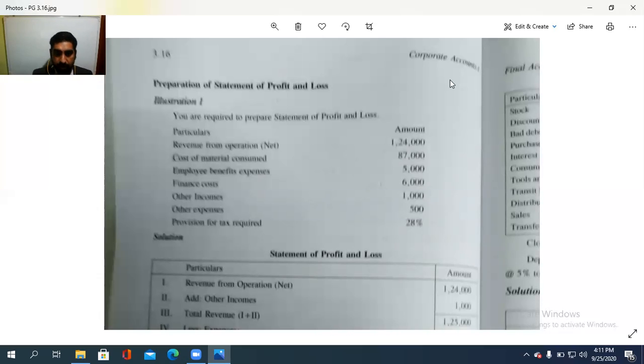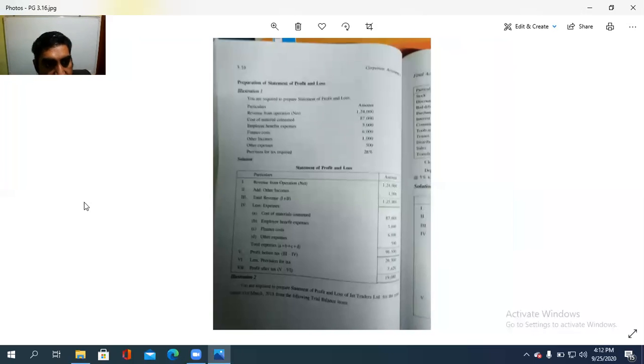You are required to prepare a statement of profit or loss. Under that, the particulars and the amount items are there. Revenue from operations is 1,24,000. So that is the starting one. Revenue from operations, revenue generated from operations. Cost of materials consumed 87,000. Then employee benefit expenses 5,000. Finance cost 6,000. Other income 1,000. Other expenses 500, and provision for tax required is 28%. So how is this to be prepared? So this is the format. So before that, you need to check the format once again for this.